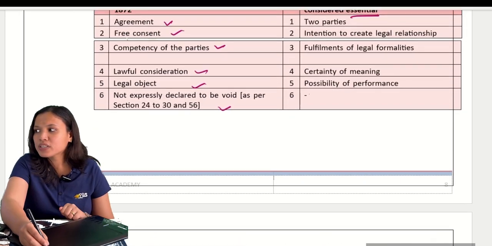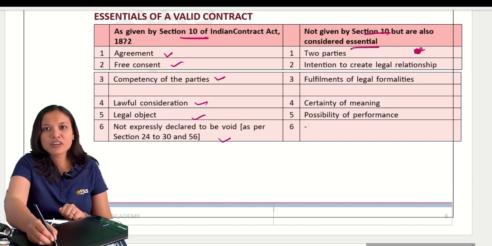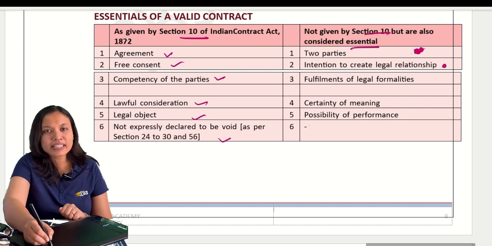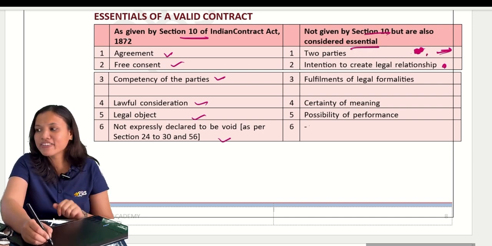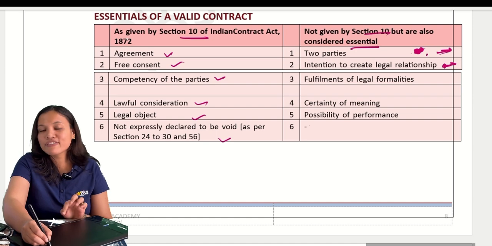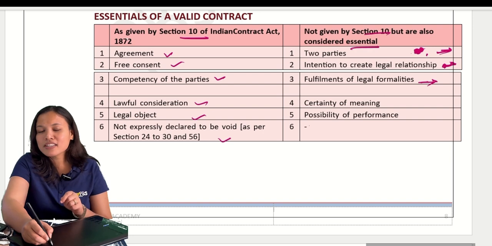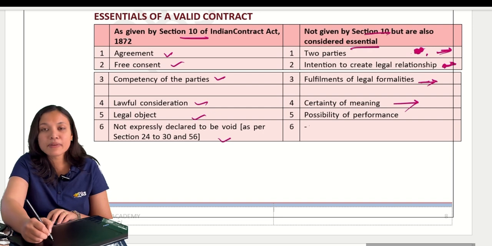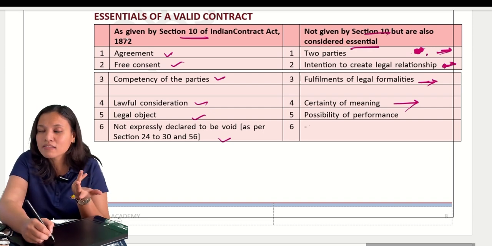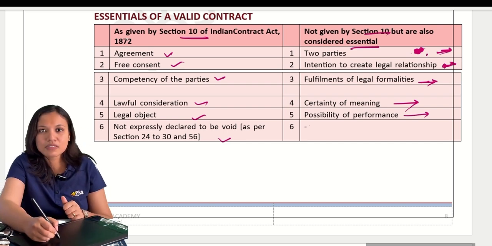See, what's happened according to section 10. Not according to section 10, two parties must be there. One cannot make a contract with itself. There must be an intention to create legal relationship. Here we had the State of Gujarat versus Raman Lal case law. Partnership business: partners and business are not different. Here, social agreements, Balfour versus Balfour. Here, legal formalities: movable properties and insurance contracts require it in written format. So it must be in written format only. Certainty meaning which bike, which oil, so it must be clear. Possibility, sun rising in the west.